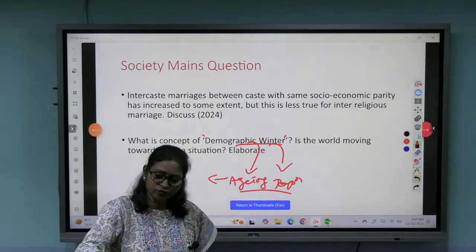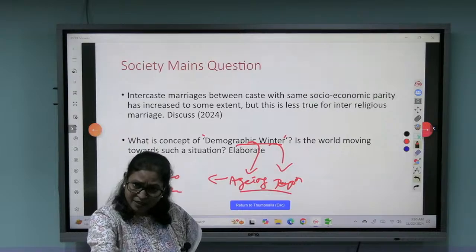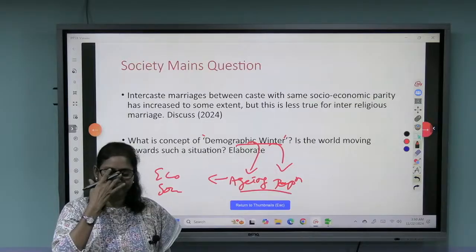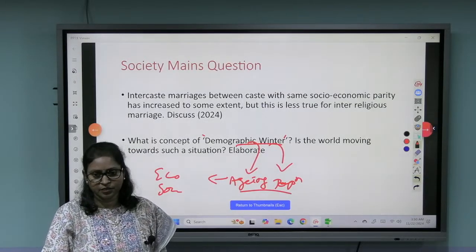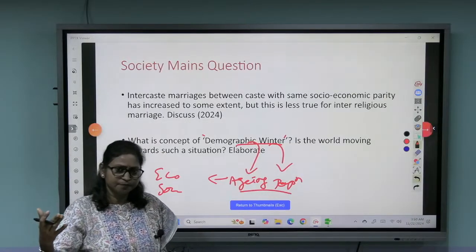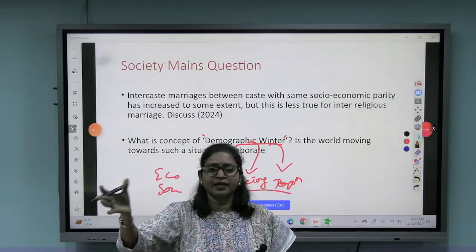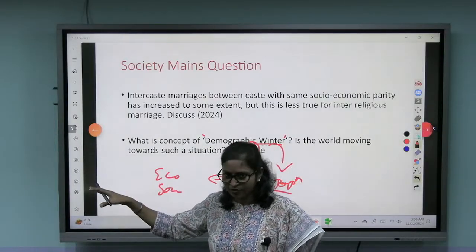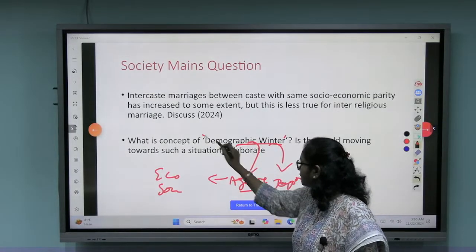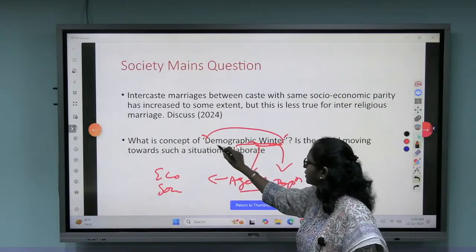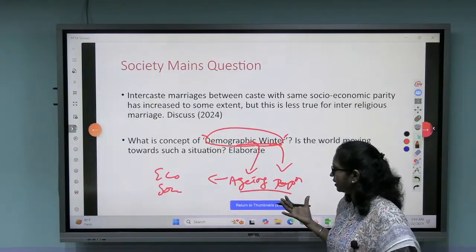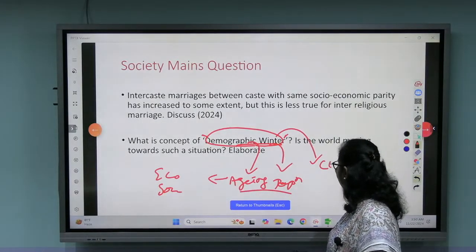So the government will have to come up with more facilities, more geriatric care, more old age care, isn't it? So more money has to be spent on the health sector, particularly on taking care of the elderly. So including India, we are moving towards an aging population, and there are challenges. Those challenges have to be addressed. So that is what you have to talk about, right? When you know the meaning of demographic winter, only then can you answer this question. It is something more based on current affairs.